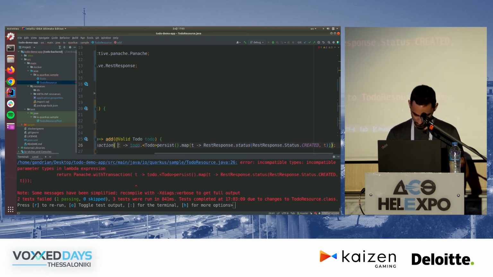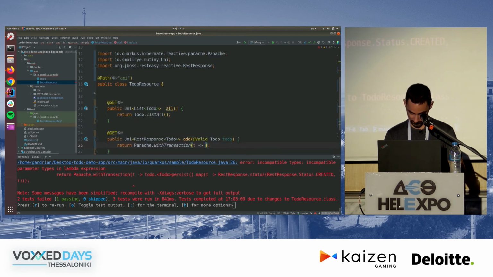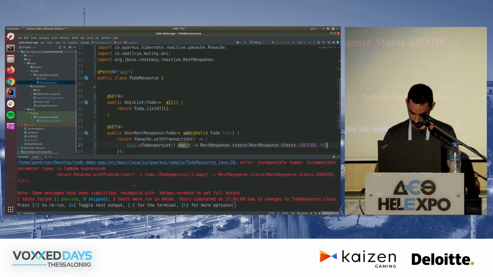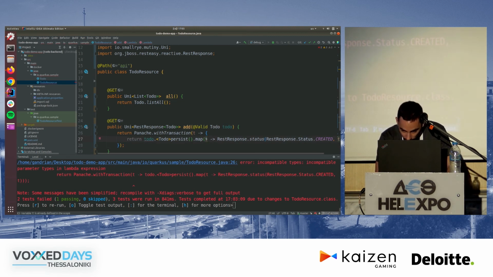It will not. No, okay, persist. I think I'm going to have to write this. I'm going to extract this. Yes, let's take this out and write this from Panache with transactions. So I'm going to go T, return, and let's see how this works. And this doesn't like this here. And what's it saying? Compatible types. Okay. Persist map. Let's do this again.